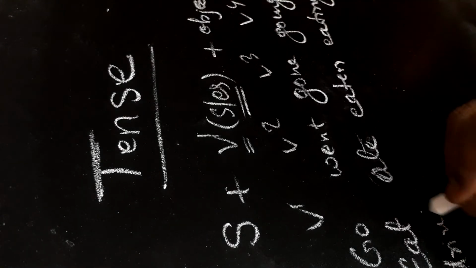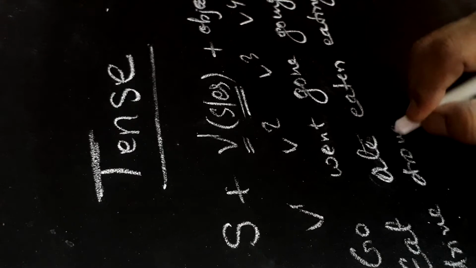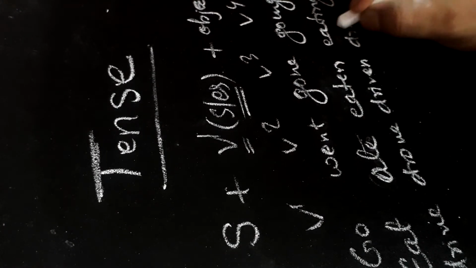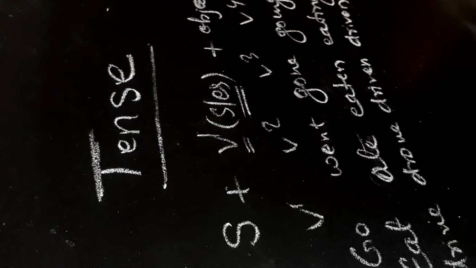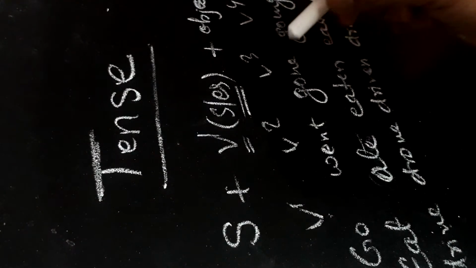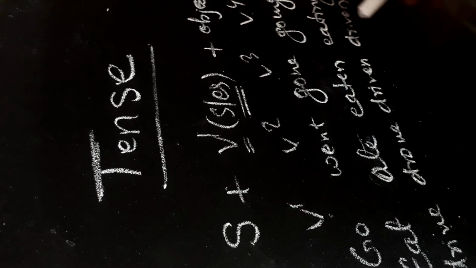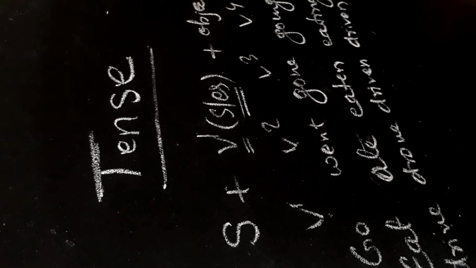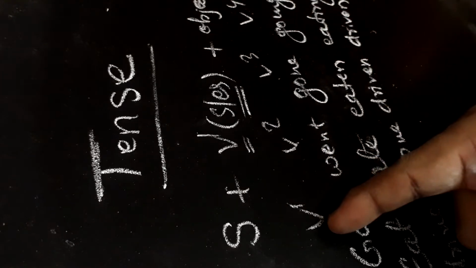Drive, drove, driven, driving. This is present, past, past participle. This is the ing form, and we can take one more form also, V5, that is V1 plus S or ES.